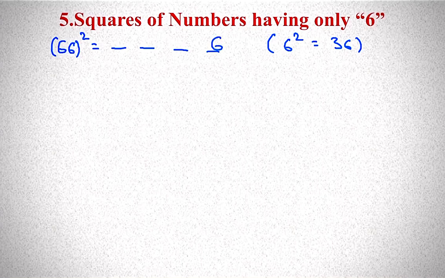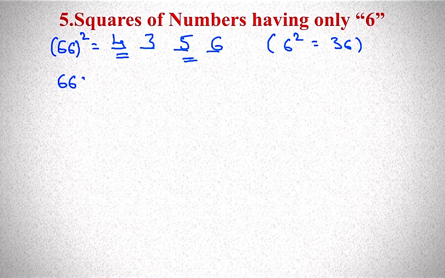Keep 6 at the end, middle 3, 3 next number 4, 6 previous number 5, so 4356. See here, you have to keep next value first and previous value second.